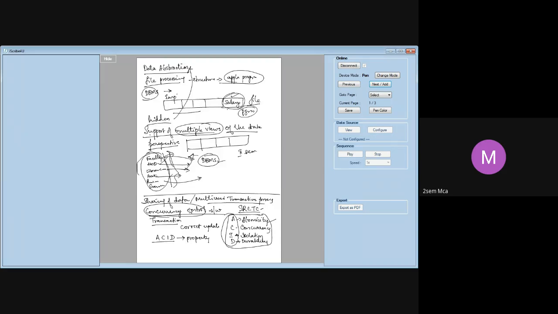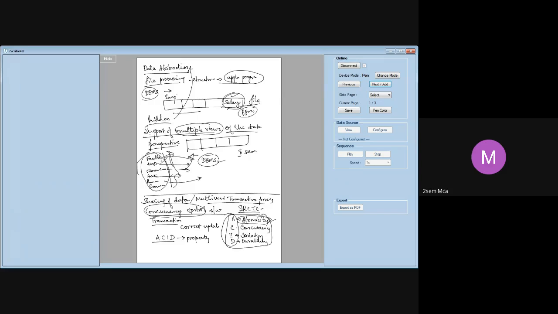If I debit one account and leave it at that, that is wrong. If you are not able to credit for some reason, you should also reverse the debit. So either do all or don't do anything. Do all the transactions in one shot, or you don't do any of them. You cannot leave the system hanging in between.